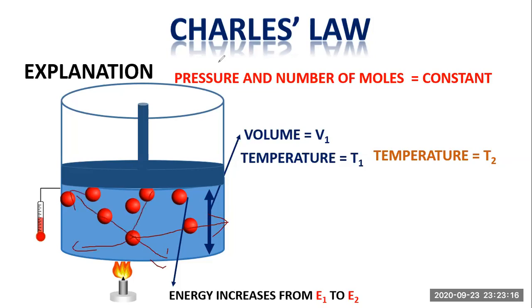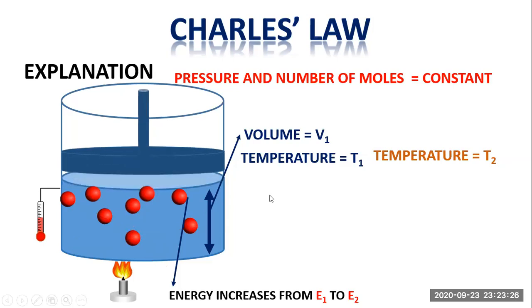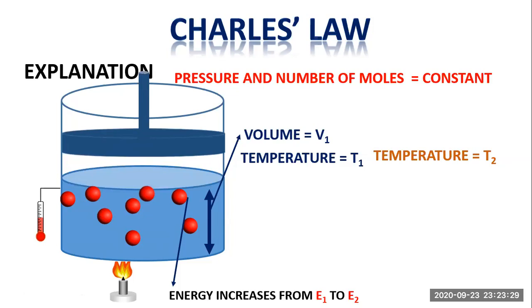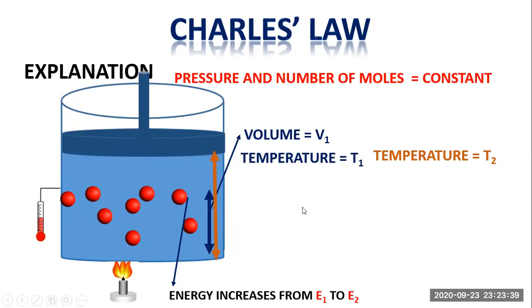But when they strike the piston, then the piston will move upward. When the piston is moving upward, then the volume of gas expands as a result of the absorption of heat energy in the form of temperature. The volume of the system increased to V2, which is the final state of the system.